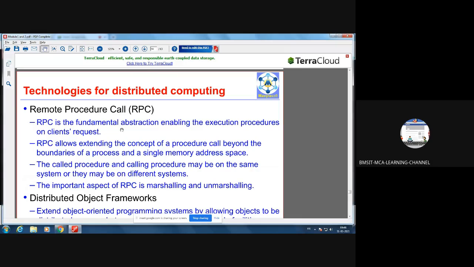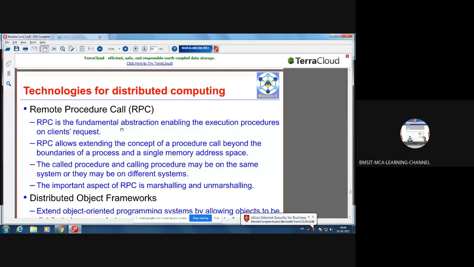Upon client request, the procedures will be executed on the remote machine. Hence it got its name, remote procedure call. Procedures are nothing but functions. So remotely executing the functions is called RPC. RPC allows extending the concept of a procedure call beyond the boundaries of a process and a single memory address space.